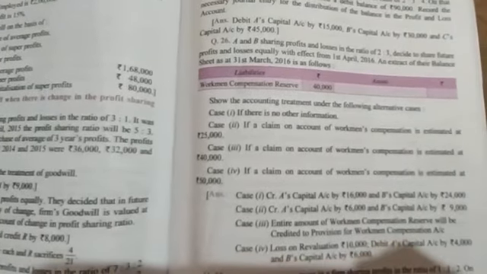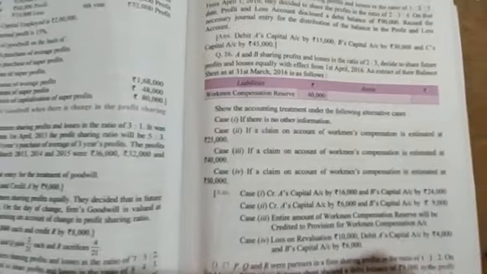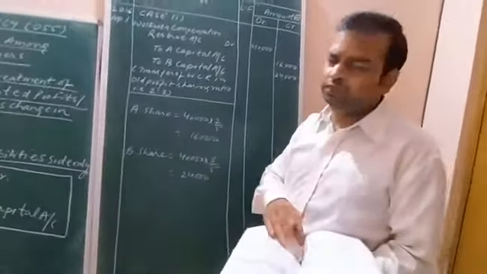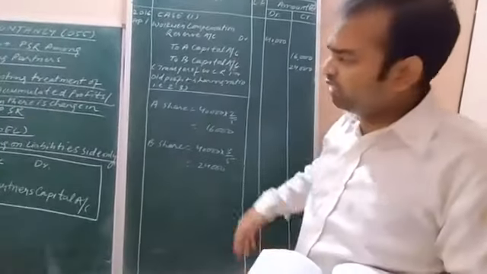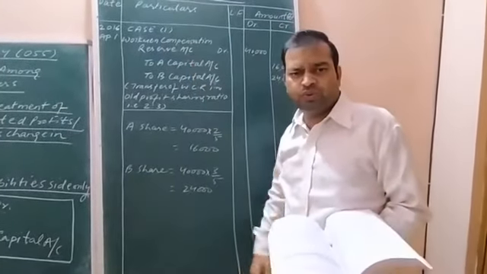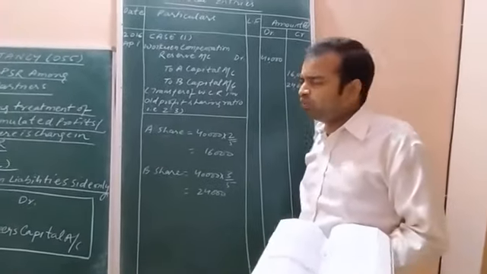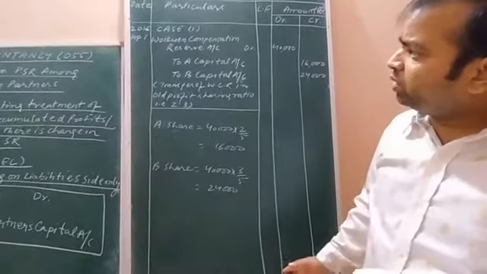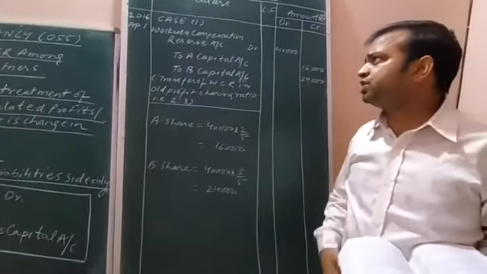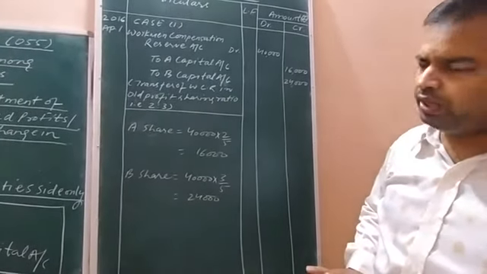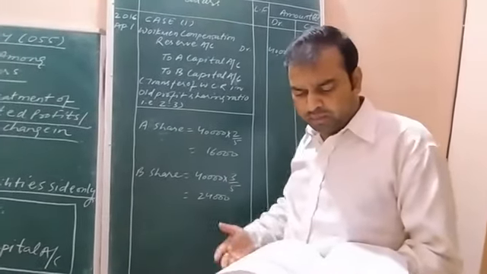Now I am reading out the question. I told you while introducing WCR to you, I explained you, workman compensation reserve is a liability. So the balance related to workman compensation reserve will be appearing on the liability side of the balance sheet. I am reading out the question.